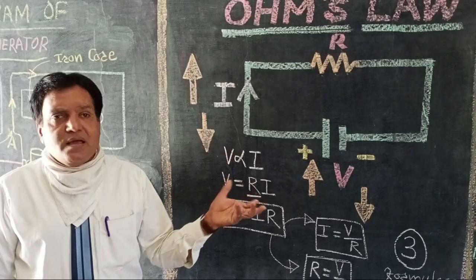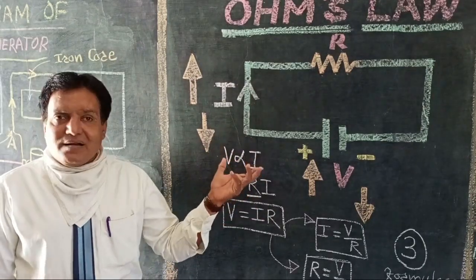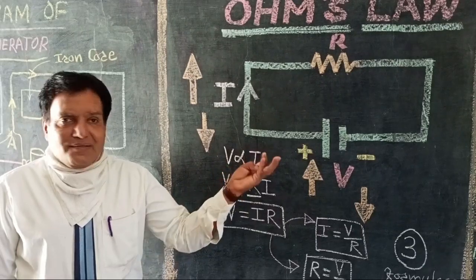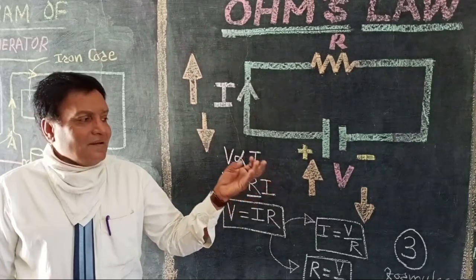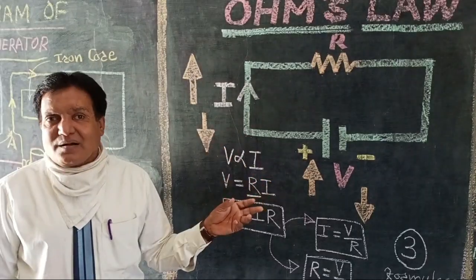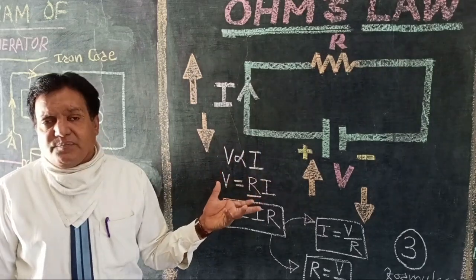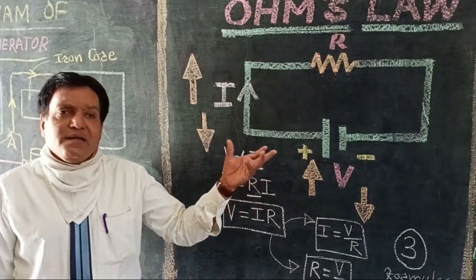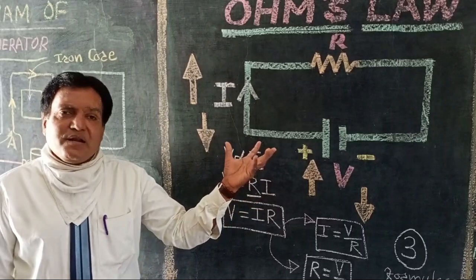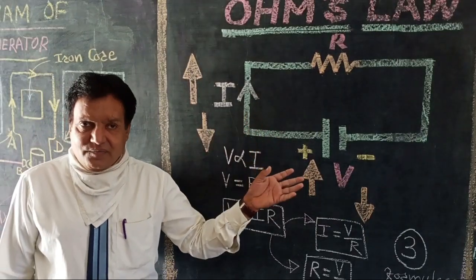This law states that if the physical conditions of the conductor, and what are the physical conditions? Length of conductor, area of cross section of conductor, or thickness of the conductor for our understanding, and temperature of conductor, and it is of the same material, if these remain constant.